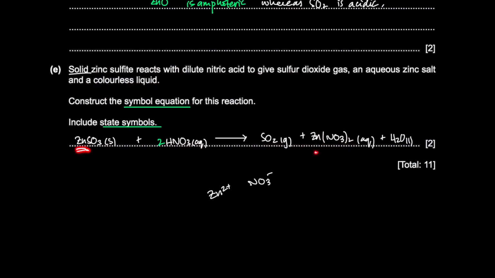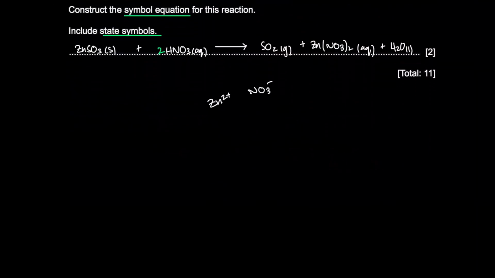You have one zinc, you have one sulfur, you have two hydrogens, and at the end you have two nitrogens. And then lastly, the oxygens. Wait, not 9, sorry. Here you have 3 plus 2 times 3, and on the other side you have 2, then 2 times 3 is 6, and then 1. So 2 plus 6 plus 1, that's also 9 oxygens. You can also double check the atoms at the end just to make sure that you have it correct.